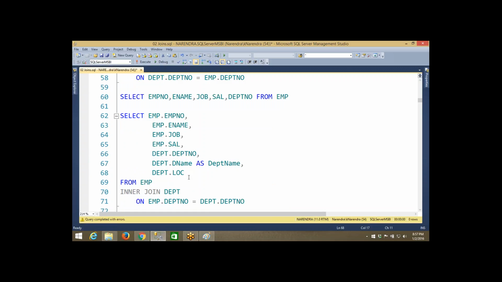Now you can ask another question: Narendra, why are you writing the employee table for all the columns? These columns are uniquely available. Yes, frankly speaking, you don't need to write it, but if you do, it is more advantageous for you. If you do not write employee dot employee number, employee number is available only in the employee table, you know that, but since you have not mentioned the table name, the column will be verified in the department table as well as the employee table. If you mention the table name, it will go only to the employee table. If you want to send something and you mention the clear address, it will go directly to that address.